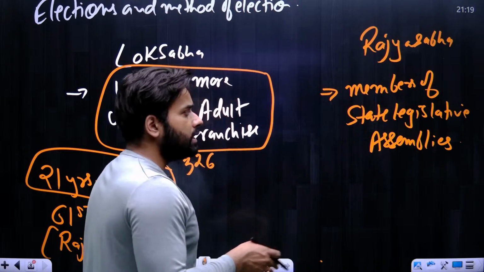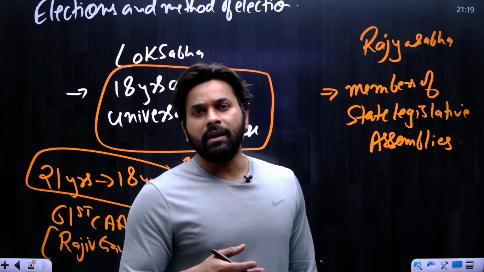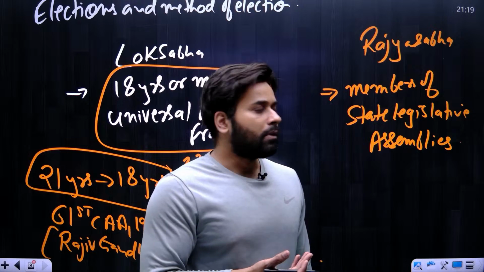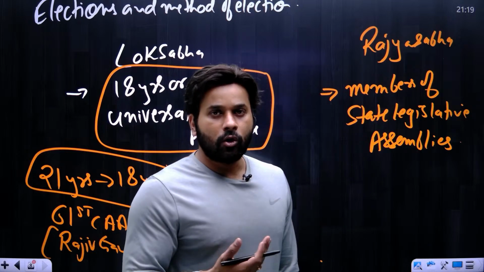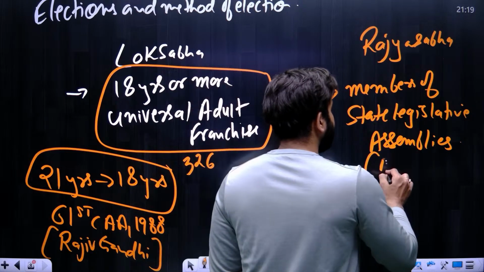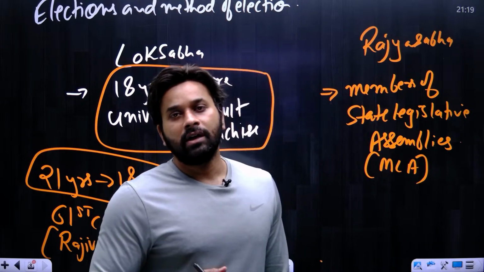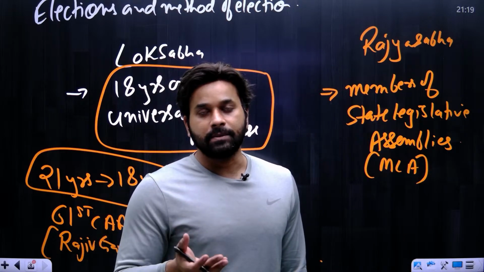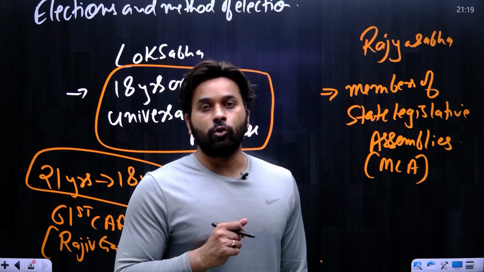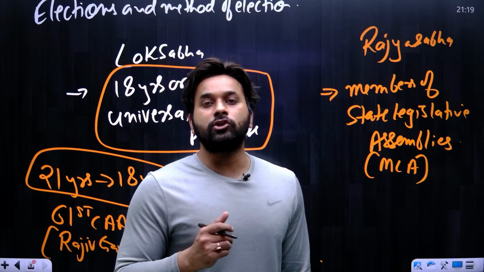Basically it is the elected MLA. We can simply call them MLAs because members of Legislative Assembly are called MLAs. So we can simply say the elected MLAs participate in the election of Rajya Sabha, and in the Lok Sabha we participate. Now this was about who participates in the election of Lok Sabha and Rajya Sabha.